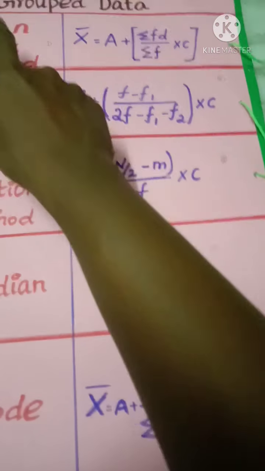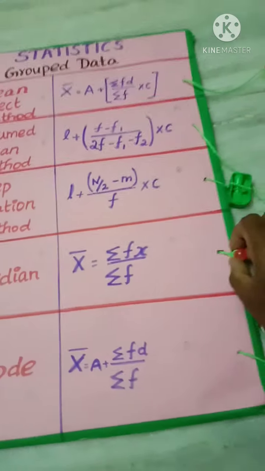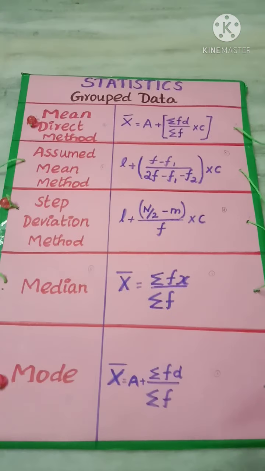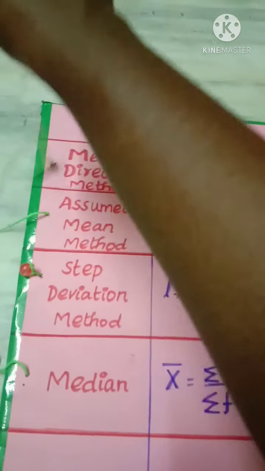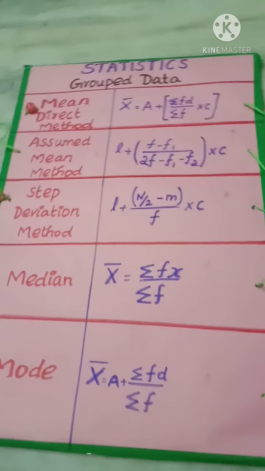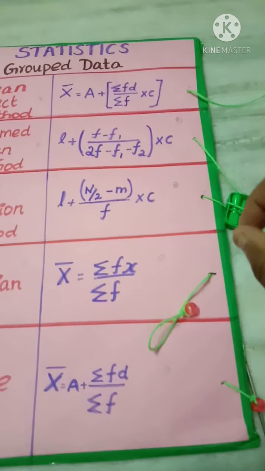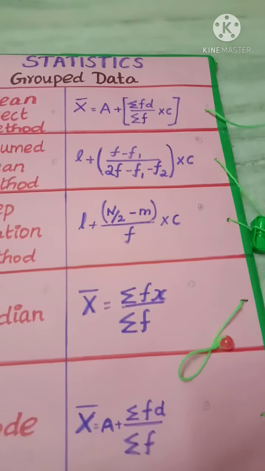Mean direct method, the answer should be here, then you pull the rope like this and show. Look, pull the rope. For the first one, the answer is here. I pull the rope here. So like this you have to pull and show.